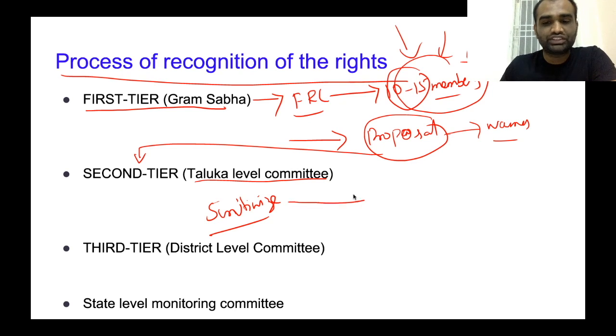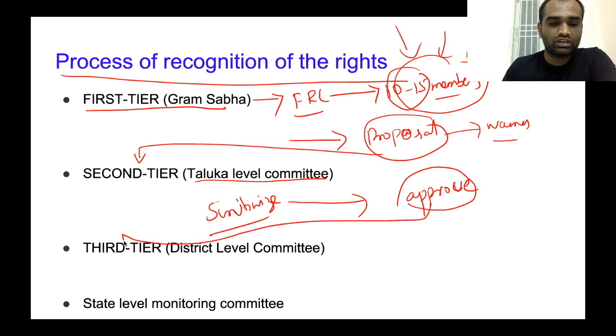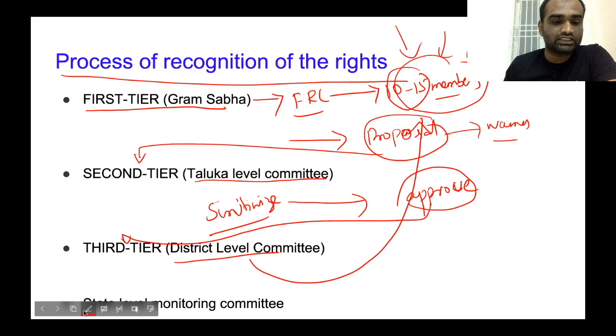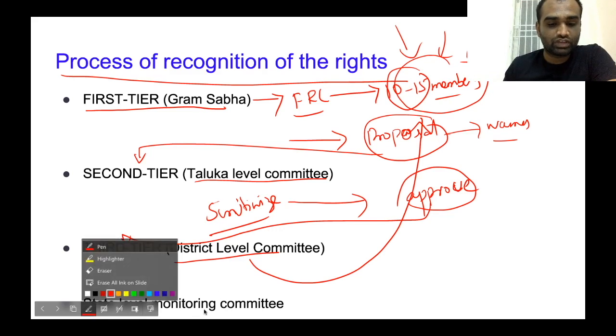After scrutinization, they will approve this particular proposal. After approval, this approval will be sent to the third tier. In the third tier, that is at the district level, their rights will be recognized and these rights will be implemented. That is, the proper land records for these particular lands will be given to scheduled tribes as well as other forest dwellers. And lastly, there is another type of committee called